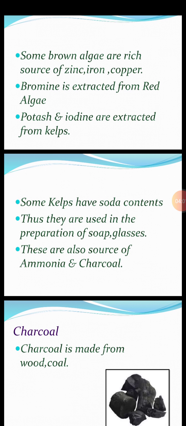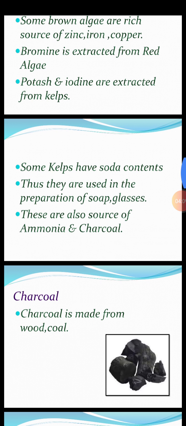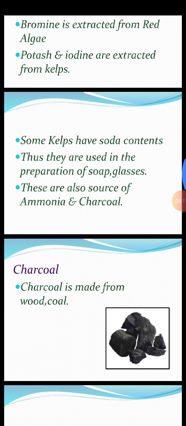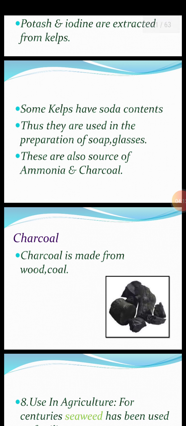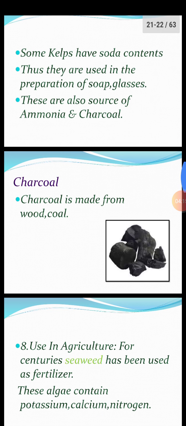Some kelps or brown algae have soda contents. So they are used in the preparation of soaps and glasses. They are also a source of ammonia and charcoal. Now, what is charcoal? It is made from wood and coal, as you can see in the picture.